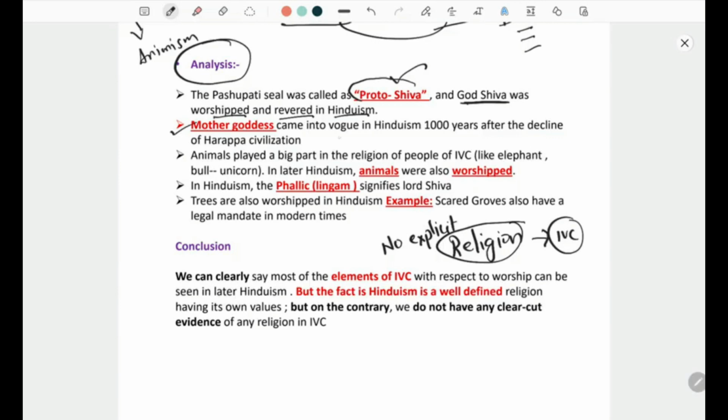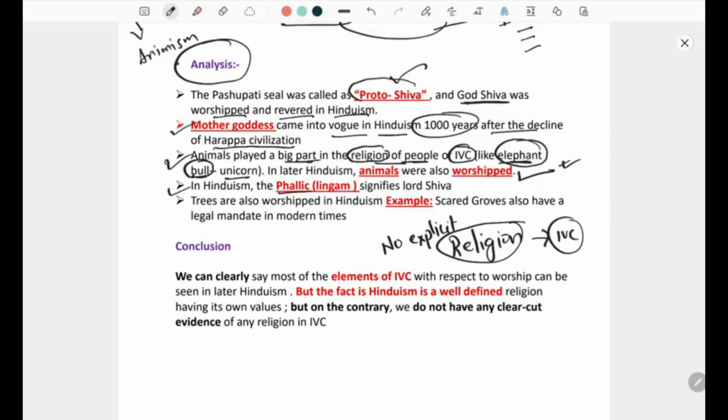Coming to Mother Goddess, it came into vogue in Hinduism 1000 years after the decline of Harappan civilization. We know Mother Goddess, we worship Mother Goddess. Animals played a big part in IVC. There was no exact religion, but yes, they were worshipped, like elephant, bull, unicorn. Now those animals in later Hinduism were also worshipped. We know elephant, we worship elephant, we worship bull, because in Hinduism most of the gods have an animal. Whenever you enter a temple, you will see a particular animal. That line also you can write here.